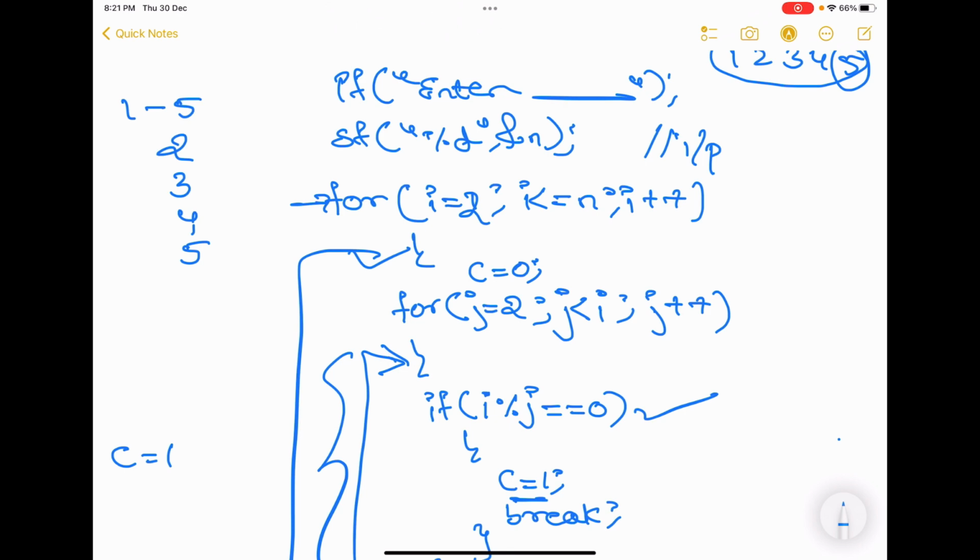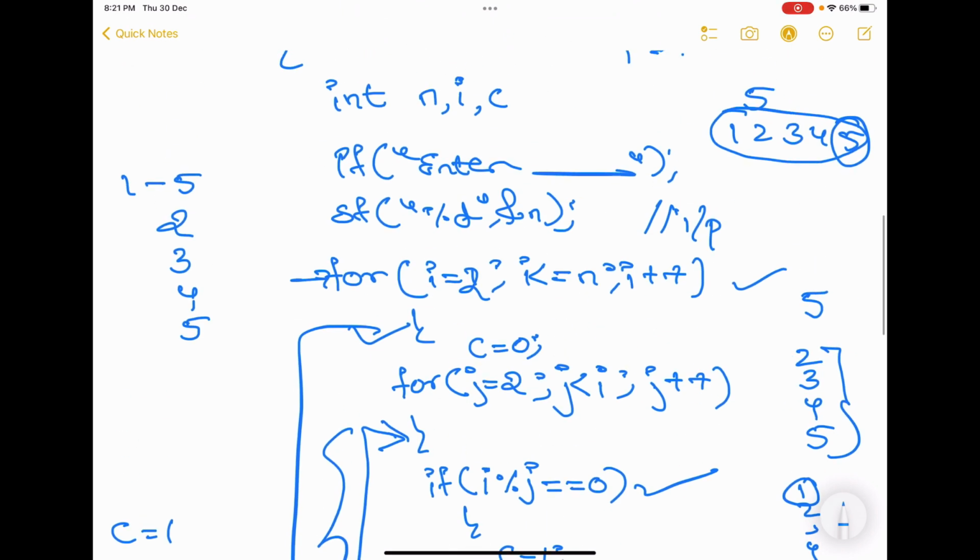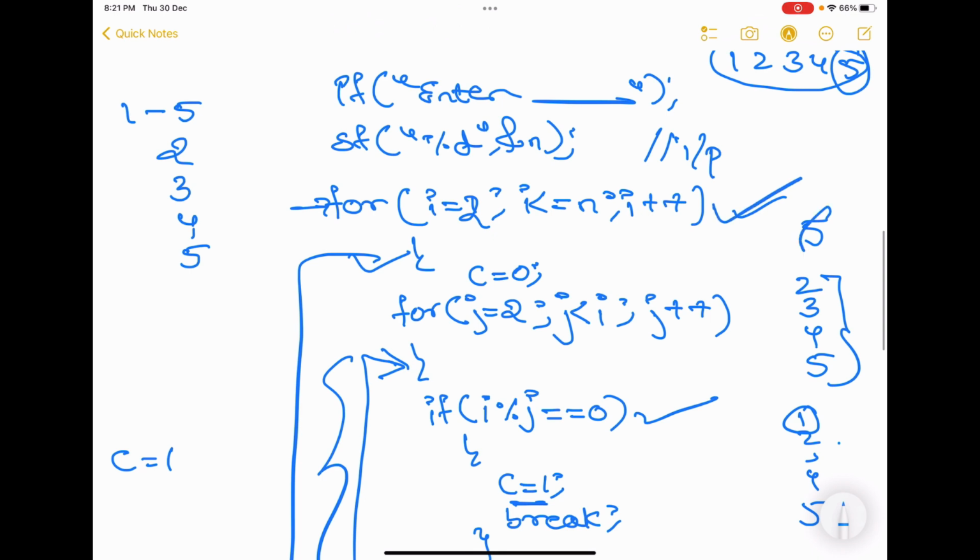Don't start with 1. If they are giving 5 numbers, you just have to check if 2, 3, 4 and 5 are prime, not 1, because 1 is not a prime number. So start your first loop with i equal to 2, i less than or equal to n, i plus plus. This will give you all the numbers in the range. Then the inner loop will check if the given number is prime or not.